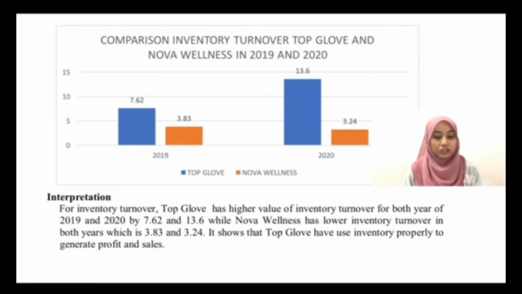For inventory turnover, Top Glove has a higher value for both years, which is 7.62 and 13.6, while Nova has lower inventory turnover, which is 3.83 and 3.24. So it shows that Top Glove has used inventory properly to generate profit and sales.